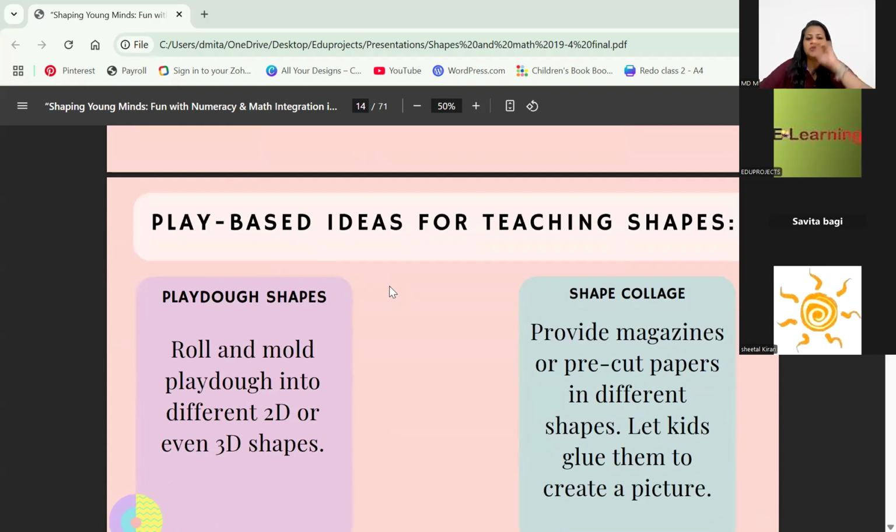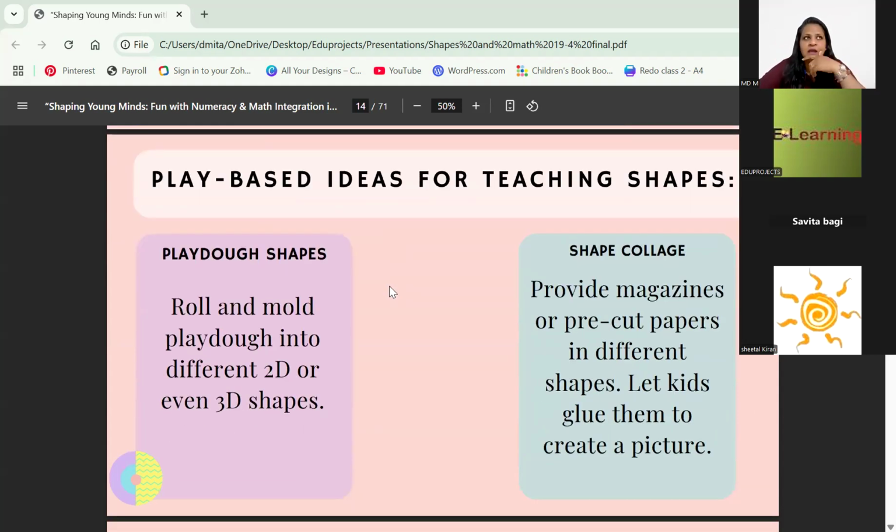Play-Doh. Play-Doh shapes is initially something you can start off with when you are doing 2D shapes, but Play-Doh shapes also help when it comes to 3D shapes. We've done that, and it's a personal experience with my son.